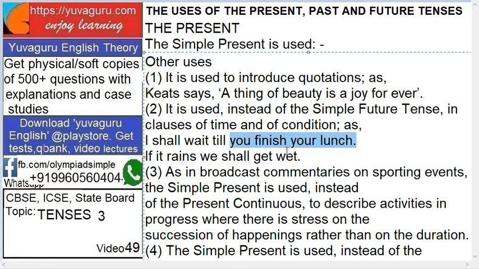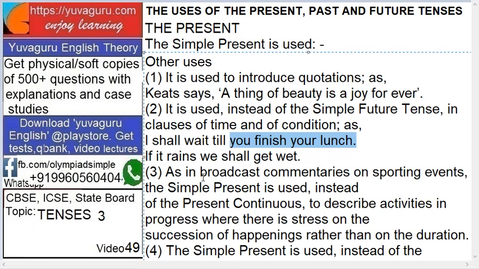But is this thing happening now? "If it rains" is of the future part. So instead of simple future tense, it is used in clauses. Clauses are always a supporting part, the second part of the sentence. So simple present is used instead of simple future tense in clauses of time and of condition.